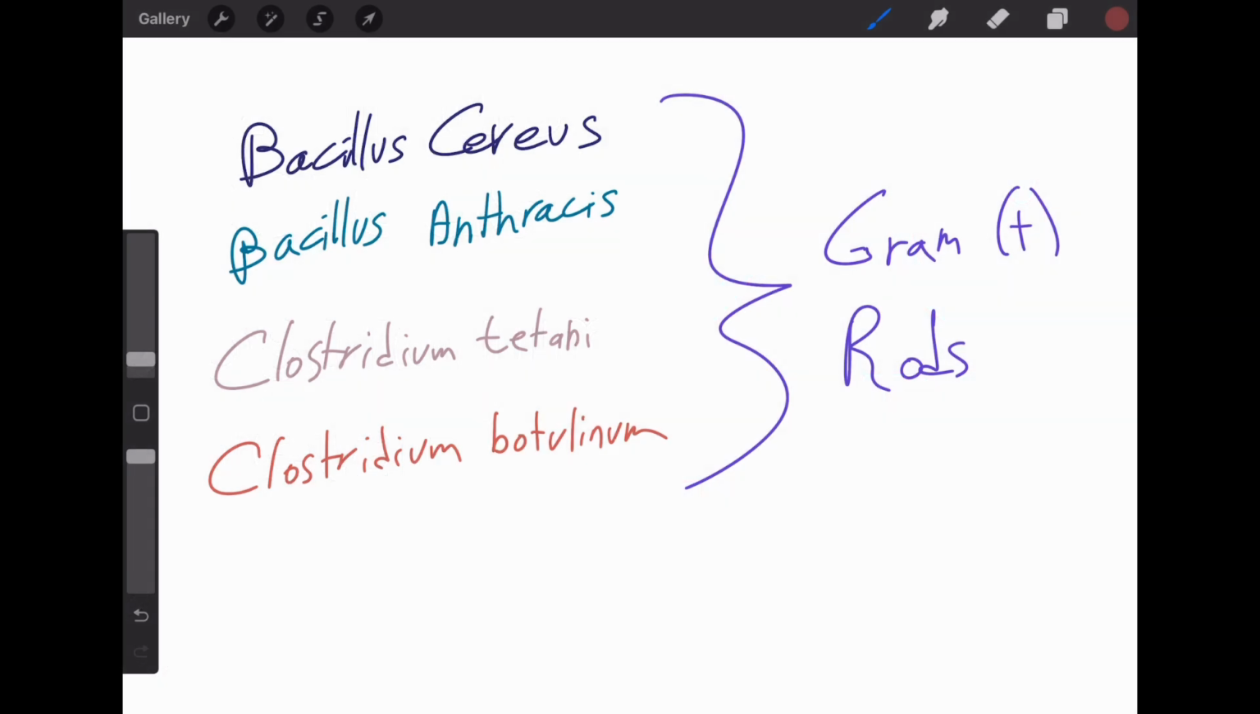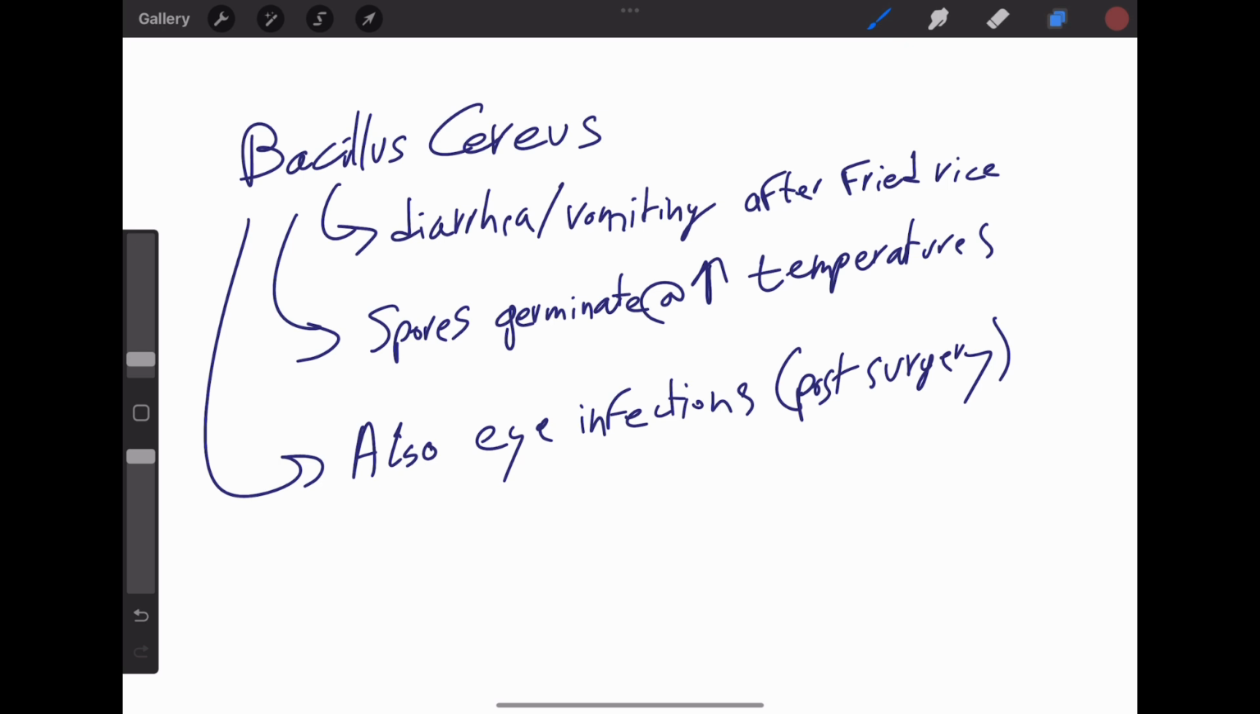This organism is classically known for causing diarrhea or vomiting after the eating of fried rice or reheated rice. So the sickness results from spores that germinate at high temperatures. Bacillus cereus can also cause eye infection.